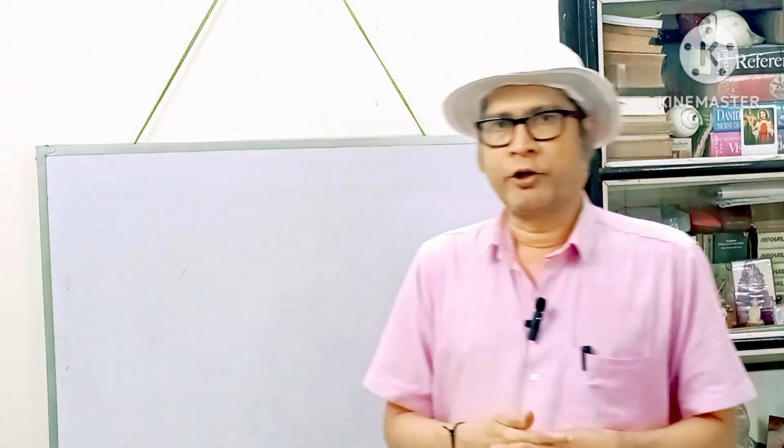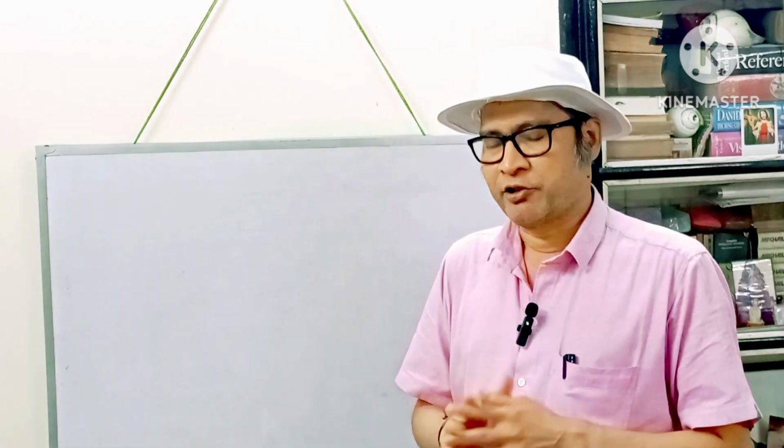You will find the chapter in the grammar book. It is necessary to commit to memory the conjugations of verbs, or else it's not possible to construct any sentence even in the present tense. You can construct a sentence in the present tense because you know the verb, but you cannot construct it in the past tense because you do not know the second form. So it is necessary for you to memorize that.